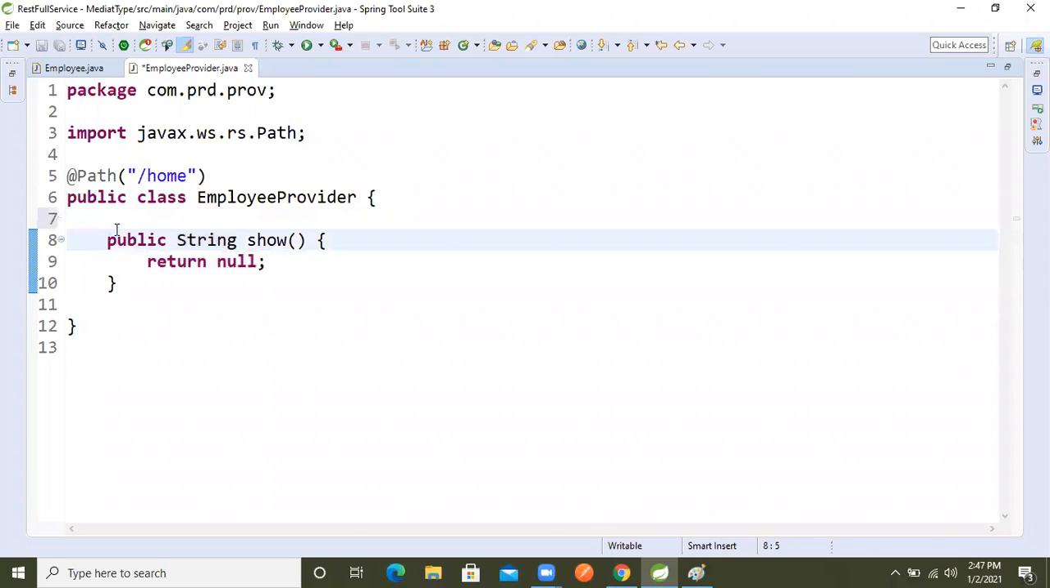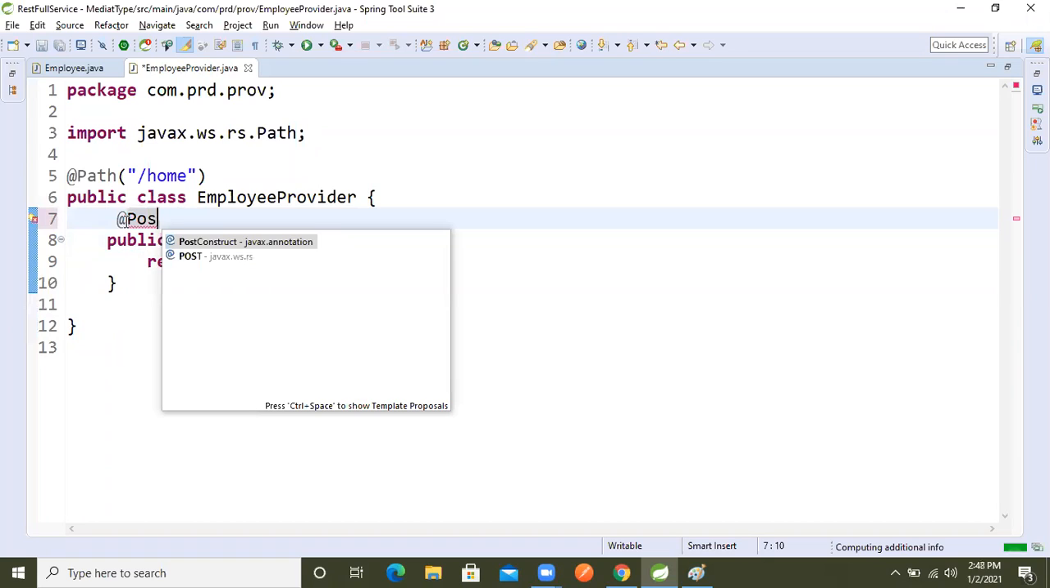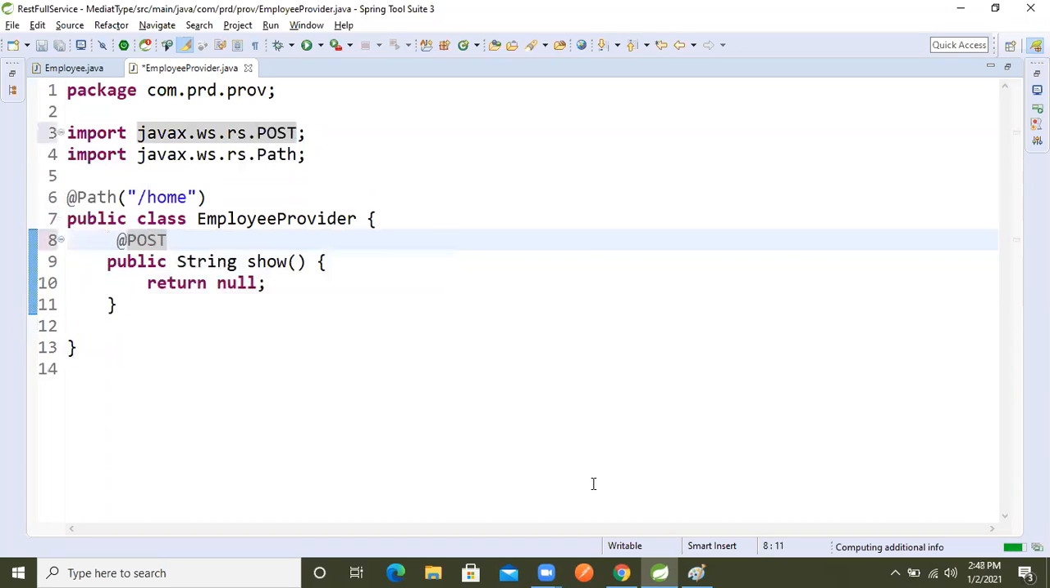Now what we will do now, again, I will make the request as post. We know that GET, POST, DELETE, PUT, the HTTP methods, are there. Now @PostMapping, I will take post.